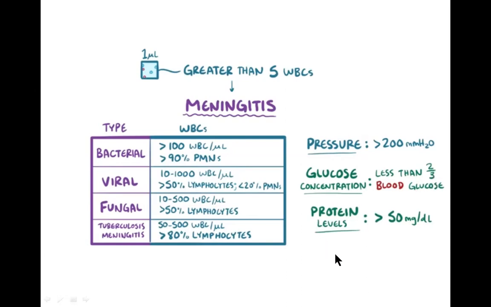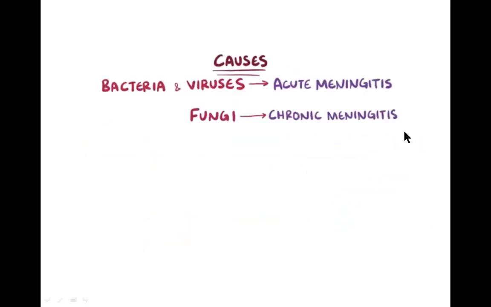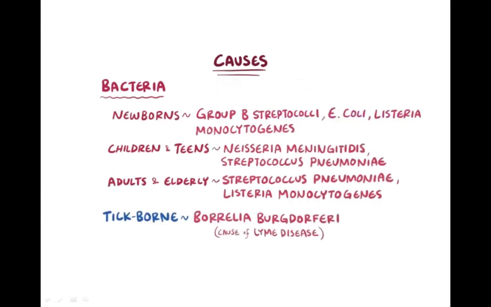And also there will be an increased level of proteins. The normal protein level is 15 to 50 mg per deciliter, whereas in meningitis it will be increased to more than 50 mg per deciliter. Bacteria and viruses usually cause acute meningitis, whereas fungi cause chronic meningitis.